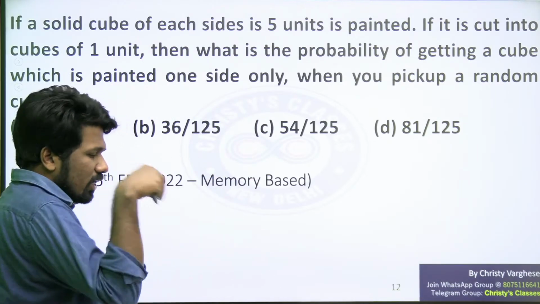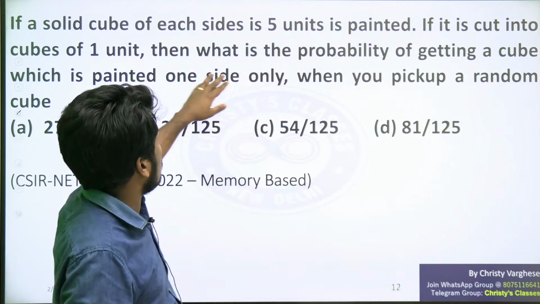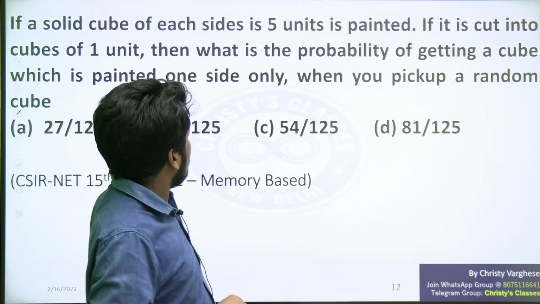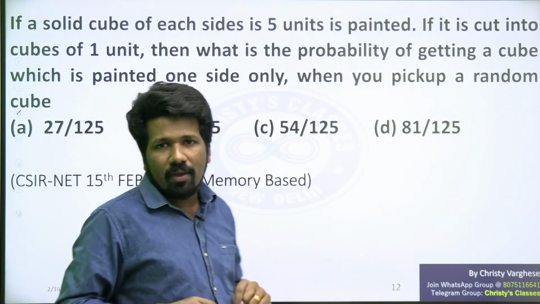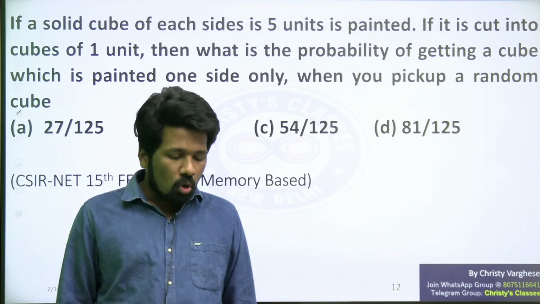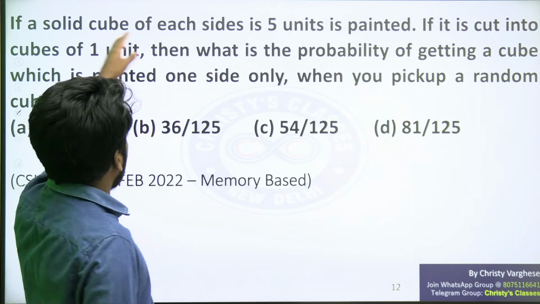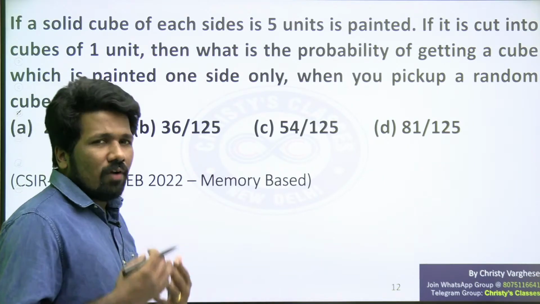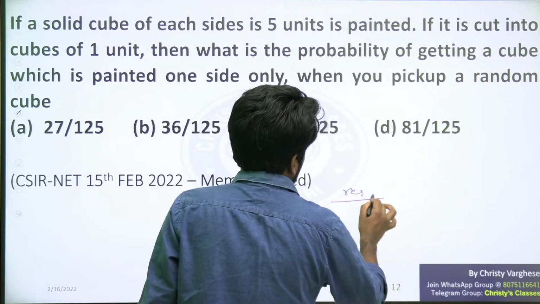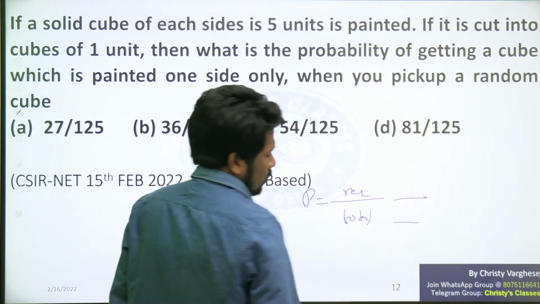Because finally question is asking probability of getting a cube. If you are randomly taking one cube from the broken pieces, the small 1 unit pieces, what is the probability that you are picking a cube with only one side painted? So what is probability? Required number by total number, no? Total number is what? That we will find first. After cutting 5 unit cubes into 1 unit, how many 1 unit cubes are created? That is the required total number. Required number divided by total number is probability. So total number will be what?